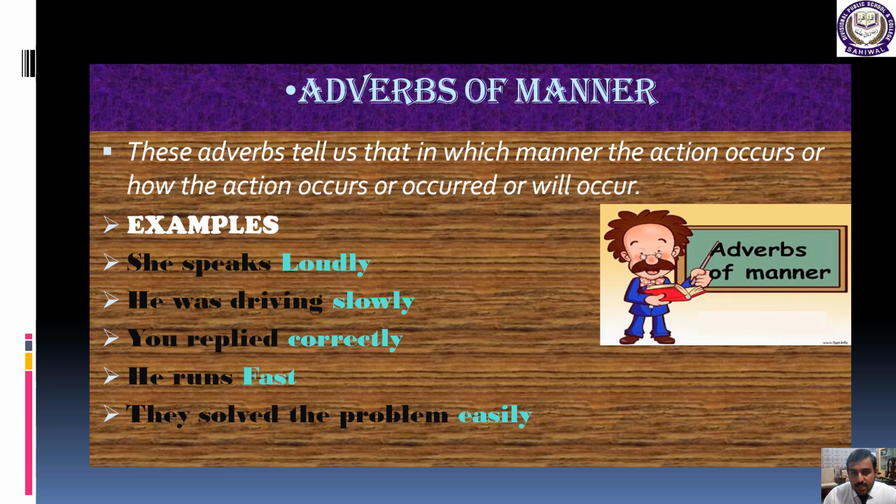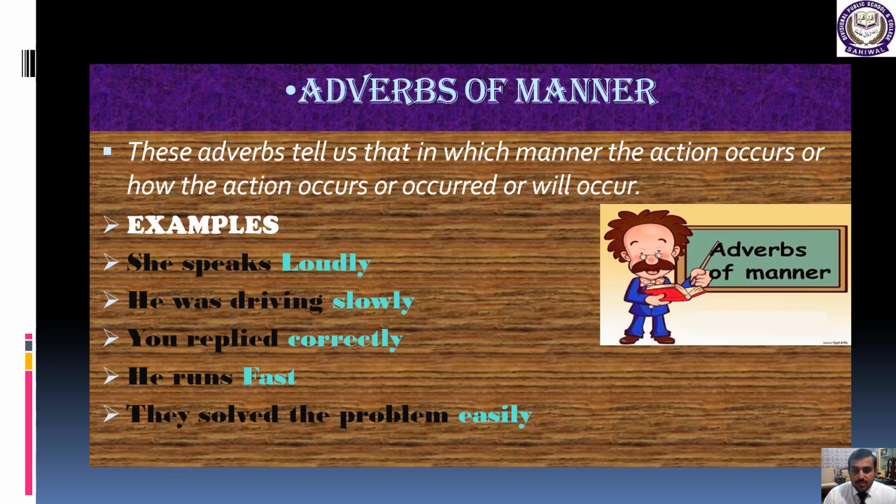So here, as you can see in this slide, these adverbs tell us in which manner the action occurs, or how the action occurs, or occurred, or will occur. In simple words, students, adverbs of manner are those adverbs which tell us in which manner or in which attitude the action occurs, or occurred, or will occur. So here are some examples, students, for your understanding, so you can easily understand what adverbs of manner are.